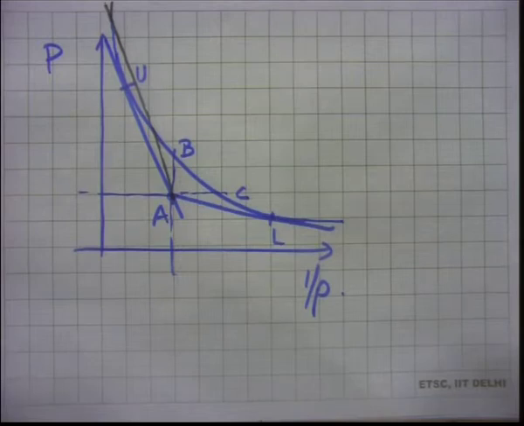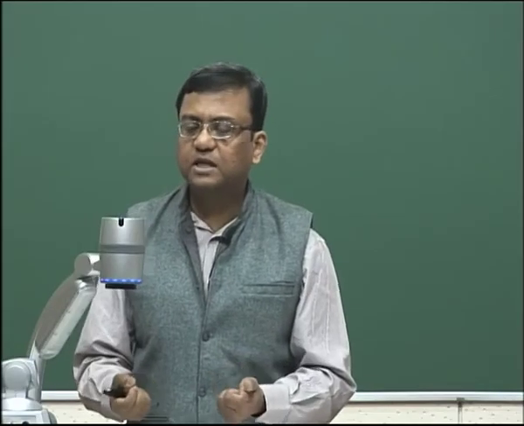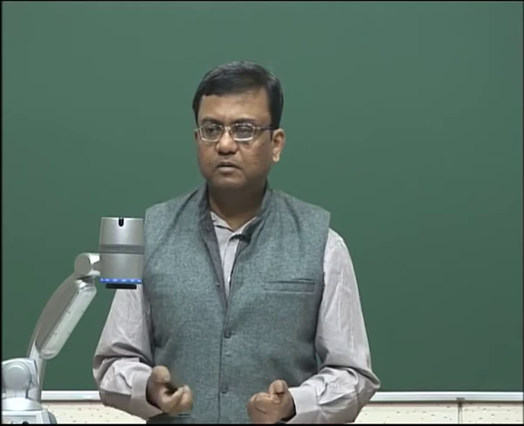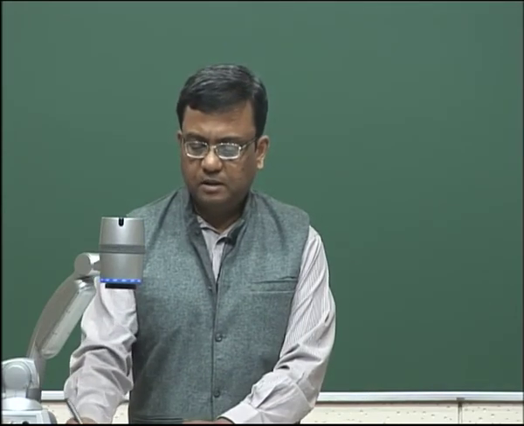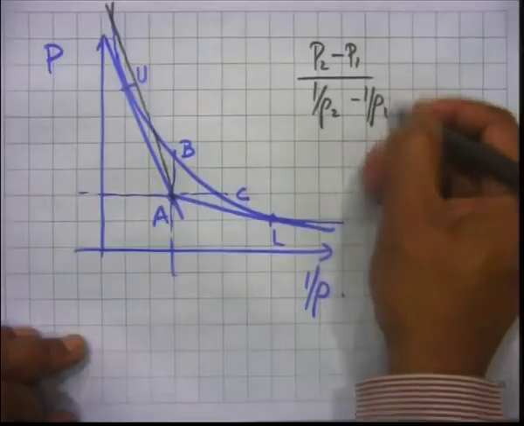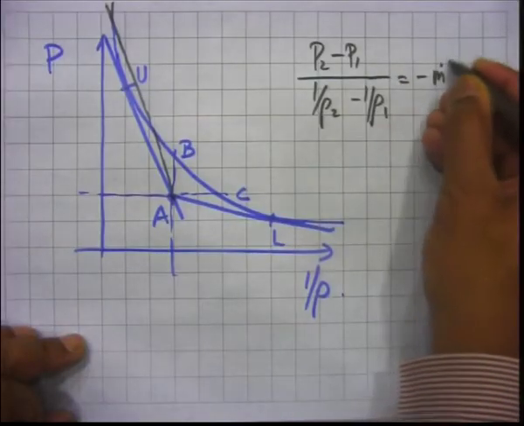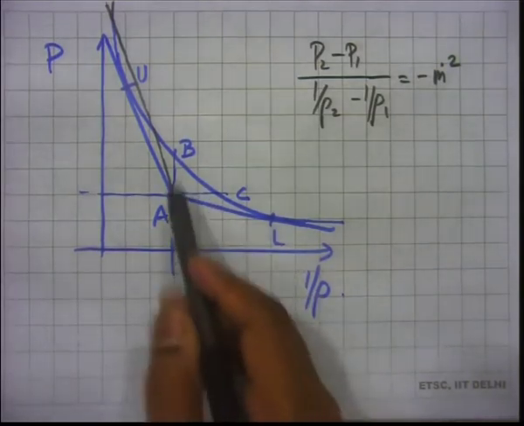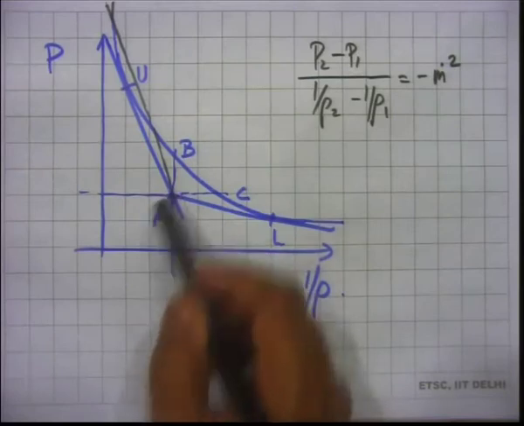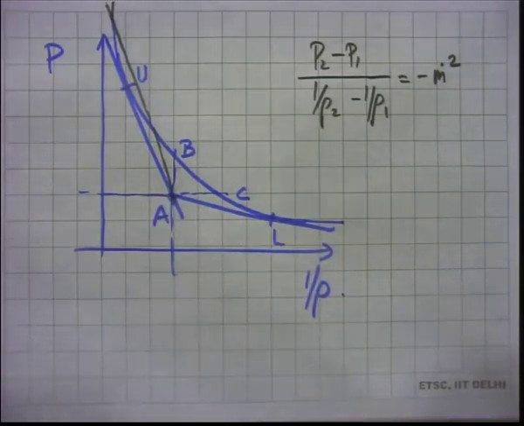If I draw a Rayleigh line, that is associated with a particular value of mass flux m dot. And this Rayleigh line will go through the state 1, of course. Okay, so this is a probable line, isn't it?